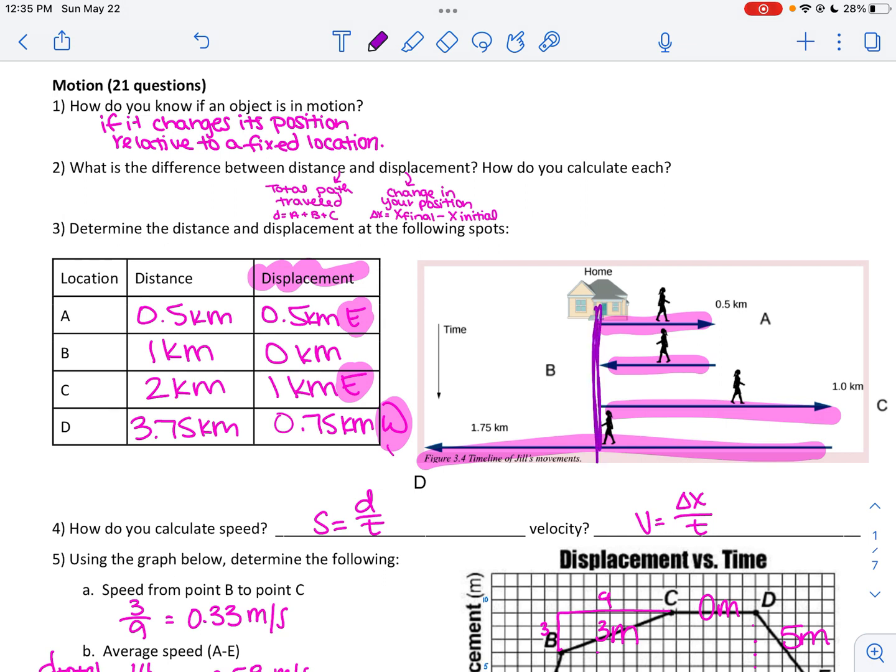For displacement, I want to see where I started versus where I ended. There's X final, here's my X initial. How far is that? We can work backwards. We know this chunk here is 1 kilometer, so if the whole thing is 1.75, this little bit must be 0.75 kilometers.